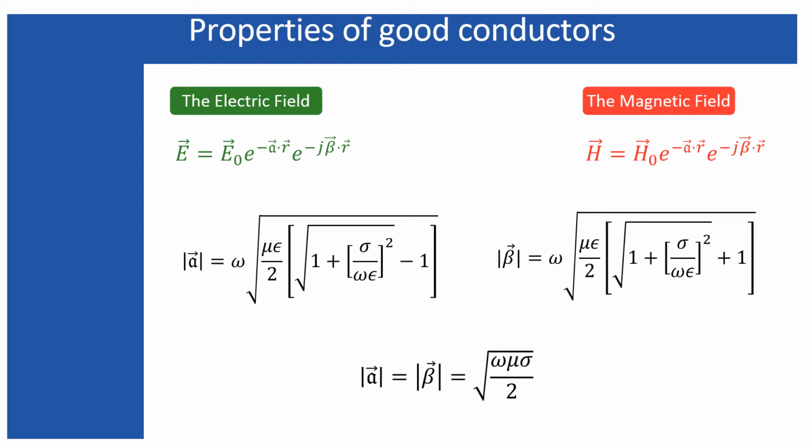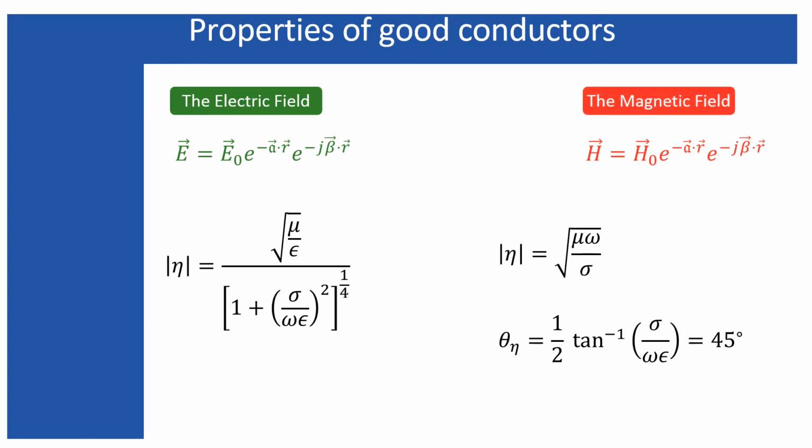Now, if I apply this condition that sigma is very much greater than omega times epsilon, so that this factor becomes very much greater than unity, the same conditions will be applicable for both the phase constant as well as the attenuation constant. Incorporating this condition onto both of these factors, we end up with this equation finally, where the expressions for the attenuation constant and the phase constant come out the same. That signifies that the more the wave propagates through a lossy medium, the more it will be attenuated.